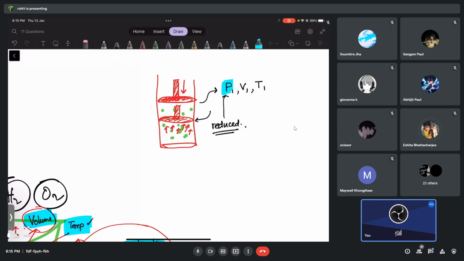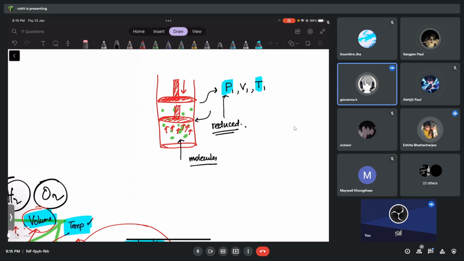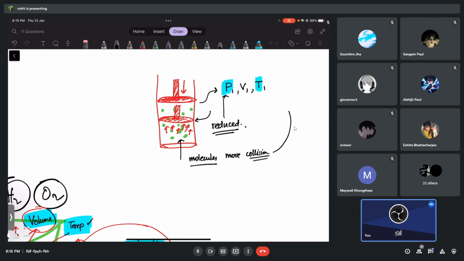Okay, in that case, what about temperature? If anybody can tell me. We'll have more collisions between the molecules now. More collisions between the molecules. Collision always results in the increase of temperature, no? So we have that point also.